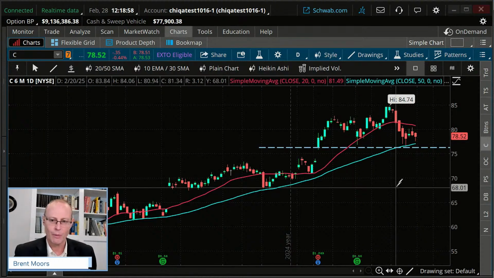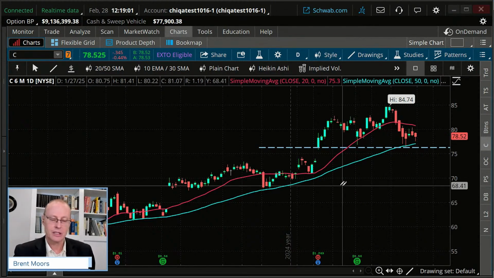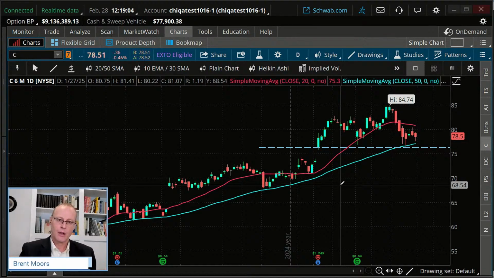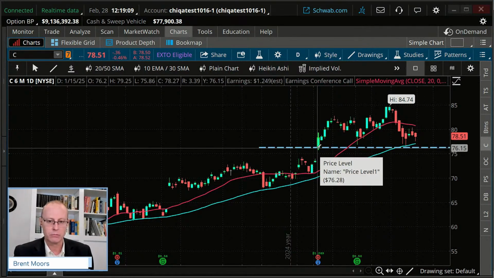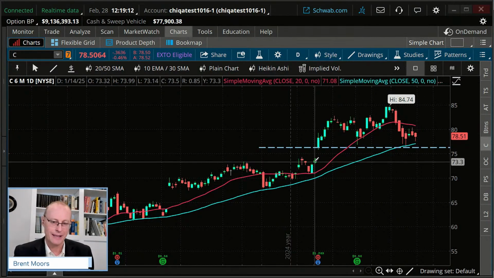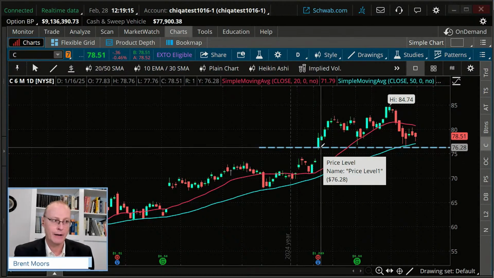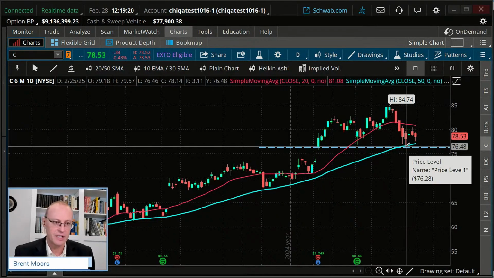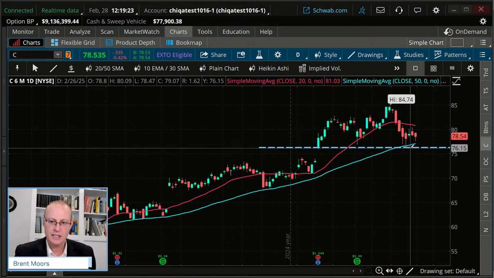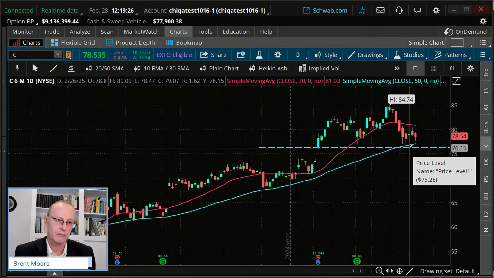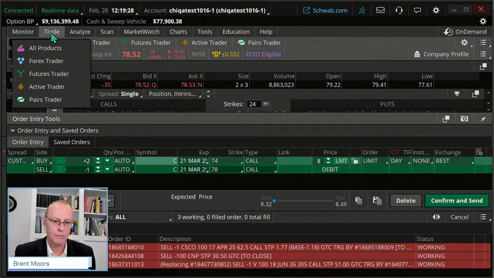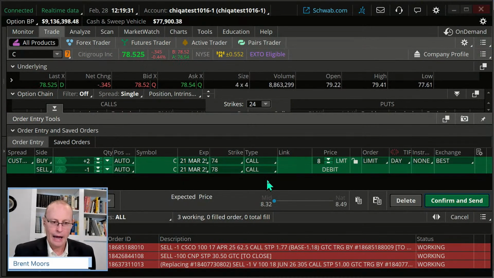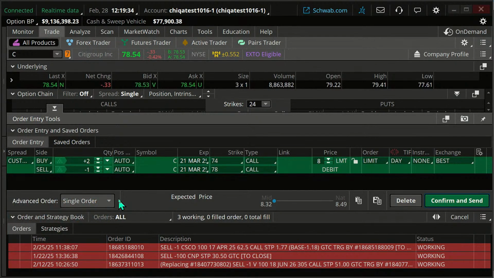But here's what I want to do. Yes, this caps us out if it goes against us, but I still may want to put an exit on this. I'm going to call this a support level. We hit down there; this is the top of the gap, and we have our moving average here. Our low on this day was 76.5. I'm going to say if we go below 76, I want to get out of this trade. That's a possibility as well. So here's the trade, and I'm going to put in an order to get out if it goes below 76. Right now the stock's at 78.5,